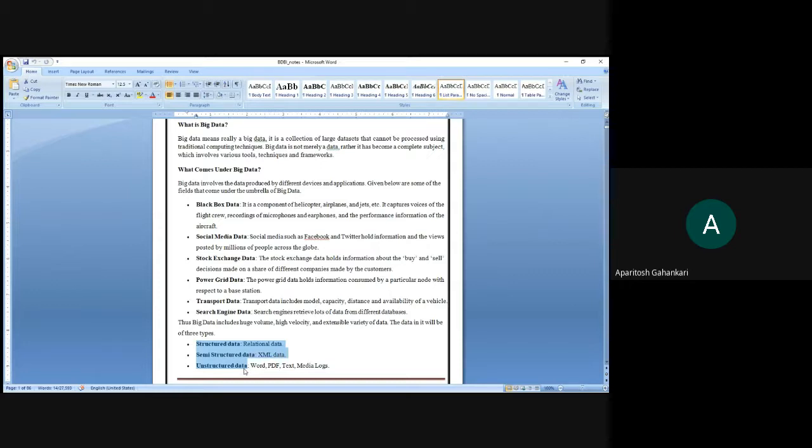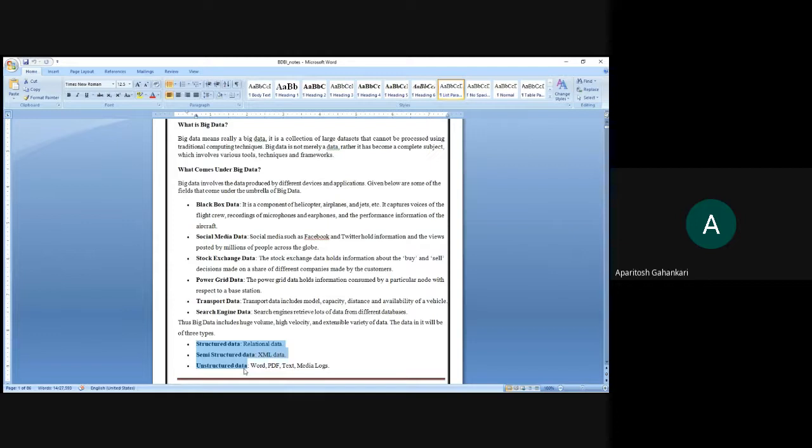In these situations you have XML, which is somewhat structured and somewhat unstructured. That is why it is called semi-structured data.